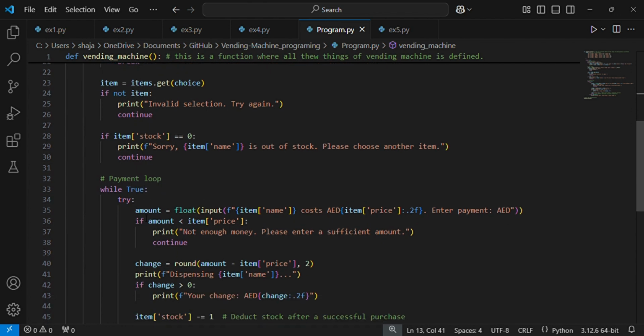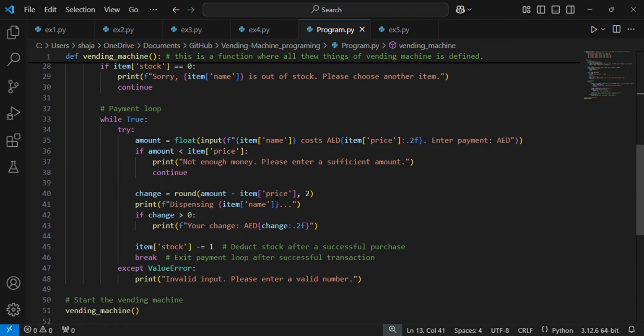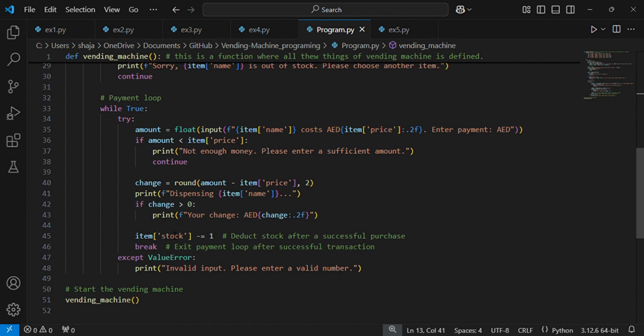Then the payment loop. Then if the amount is not enough, it says not enough money, please enter a sufficient amount. Then change. Then it displays dispensing item. Then it returns your change money. Then it starts the vending machine.